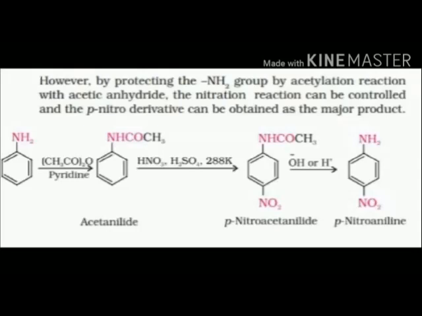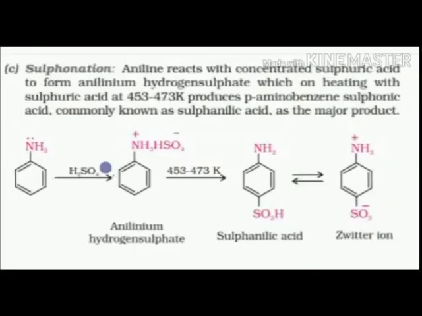If we want only the para product, first, again the same as in bromination, we react with acid halide to form the acetylated product. Then we add the nitrating acid, and the NO2 group is introduced at the para position. Then again we react with acid or alkali, and the amino group is regenerated. You can see we get p-nitroaniline. This is a very important reaction, a common conversion question: how to synthesize p-nitroaniline from aniline.